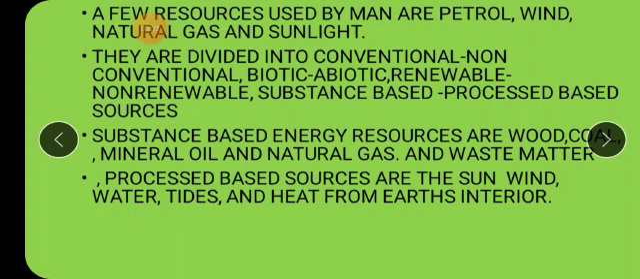But substance based, it's very simple, just burn the substance, use the material and get the energy. But process based, it's a tedious process. We have to process it. That is said to be the process based energy resources.